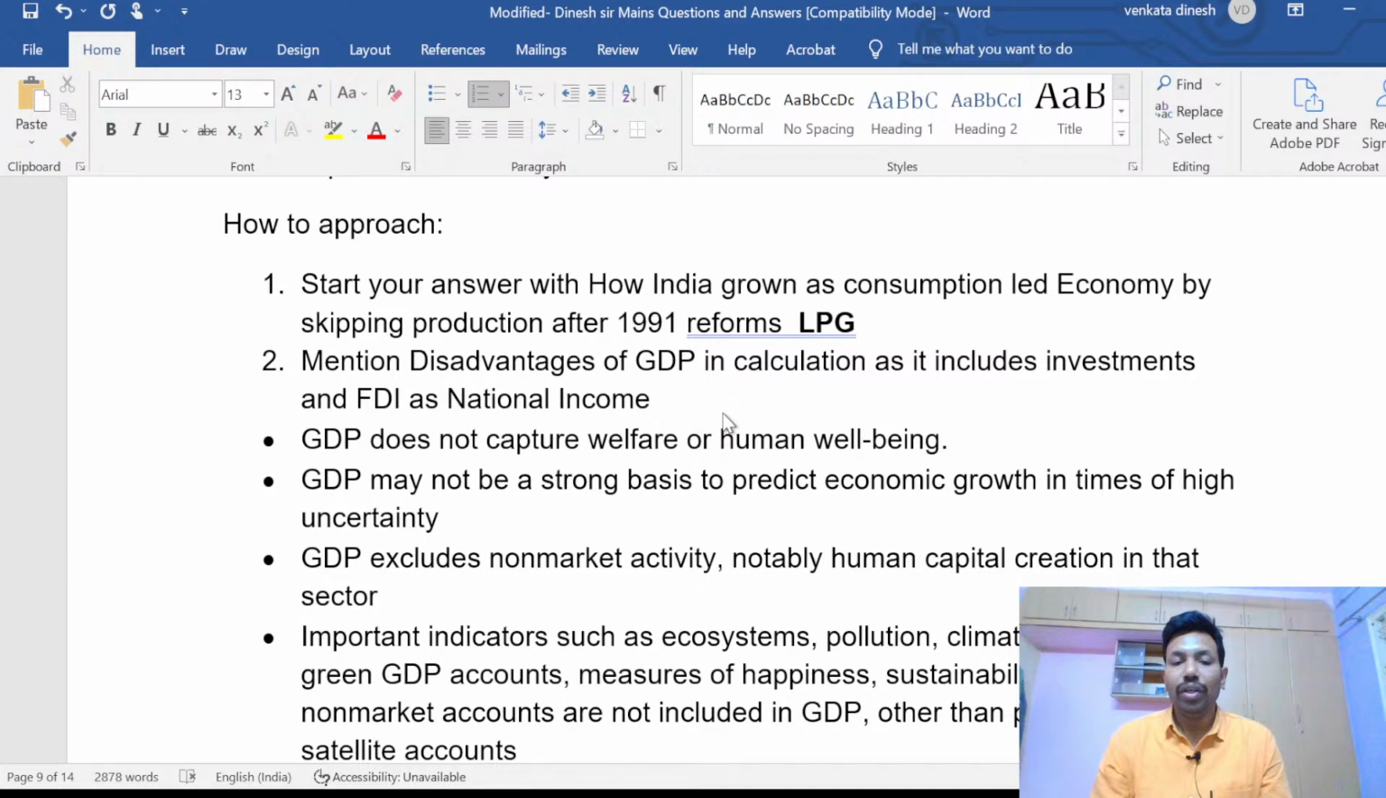So in national income, you don't need to write what exactly national income is, or the measurements of national income. You may write in one line how we measure national income. For example, national income in terms of GDP, NNP, or GNP, net national product, or national income, or per capita income.